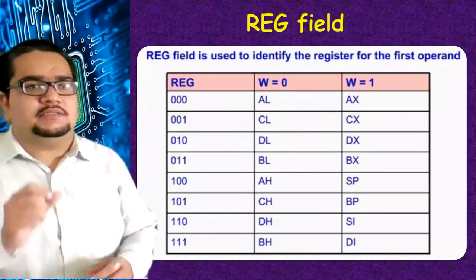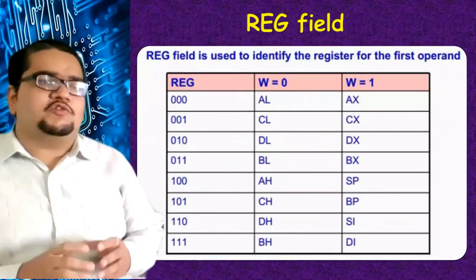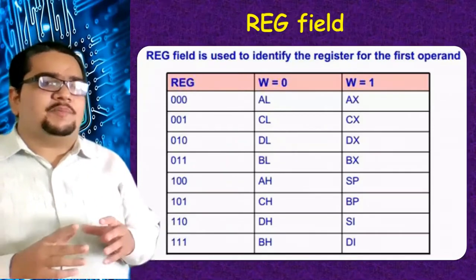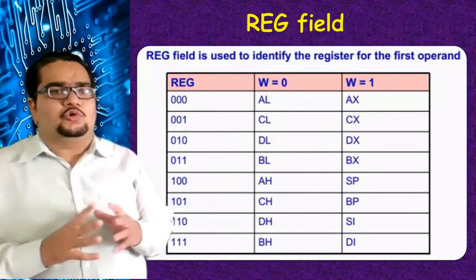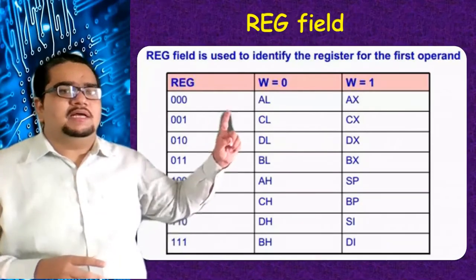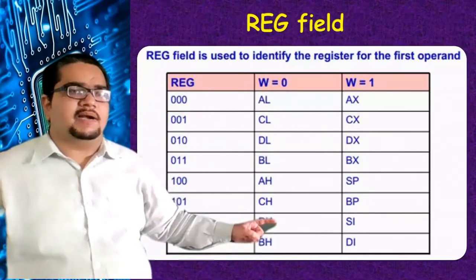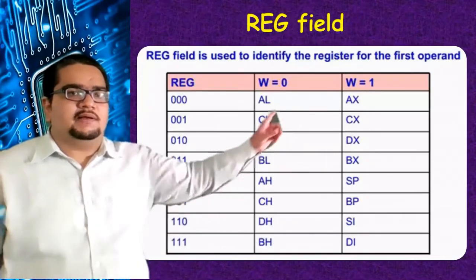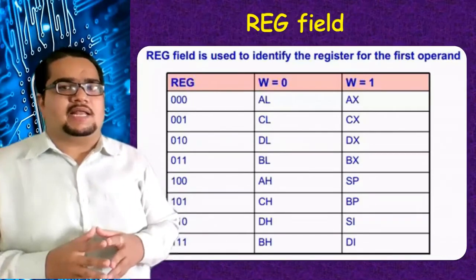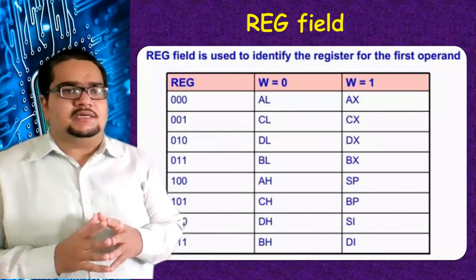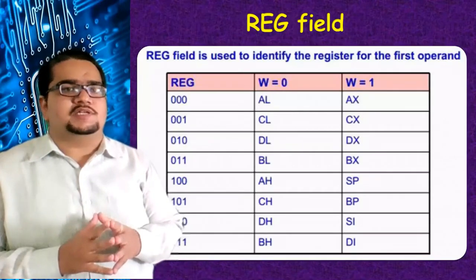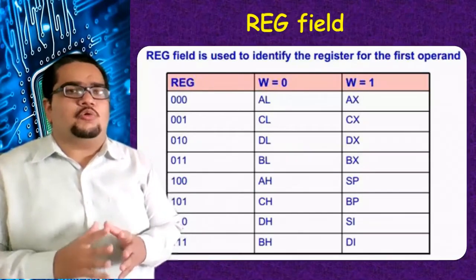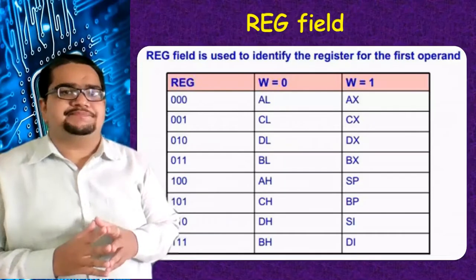So in the instruction, whenever you are writing a register, that register also will be coded into a 3-bit code. And along with the W bit, it will understand whether the operation is about 1 byte or 2 bytes. If it is 1 byte, we'll be having the registers of 8 bits only: AL, BL, CL, DL, and AH, BH, CH, DH. And when the W bit is 1, it's a word operation, and at that time you can check the 2-byte registers, that is the 16-bit registers of 8086: AX, CX, DX, BX, SP, BP, SI, DI. All are coded with this 3-bit REG code.